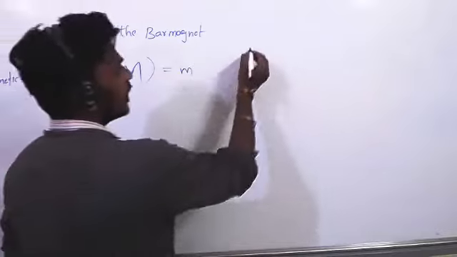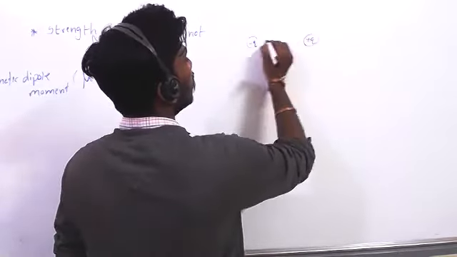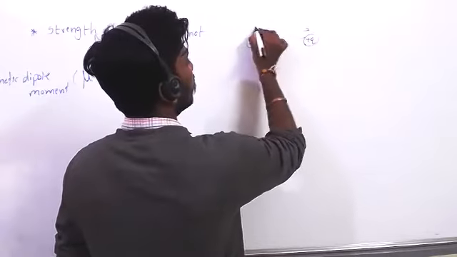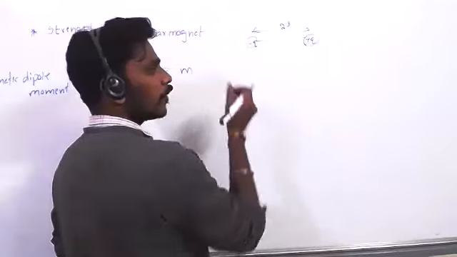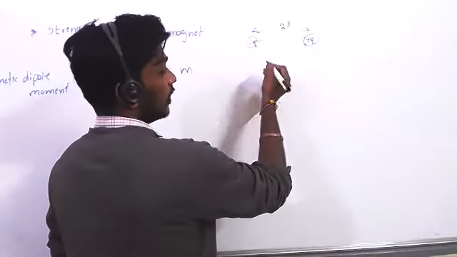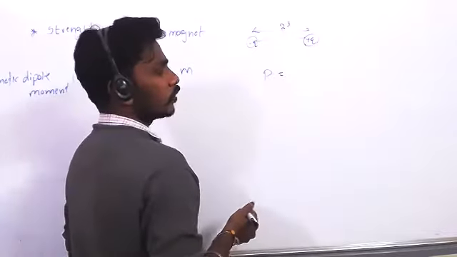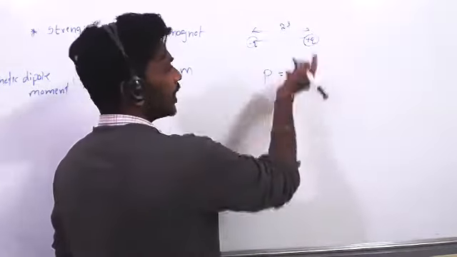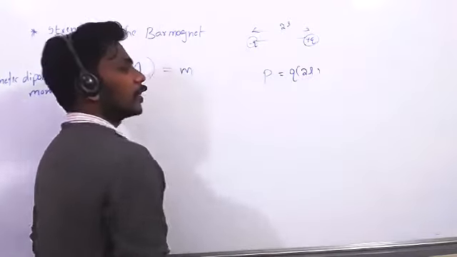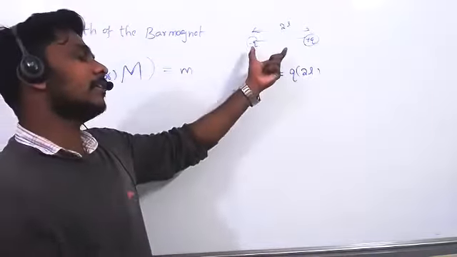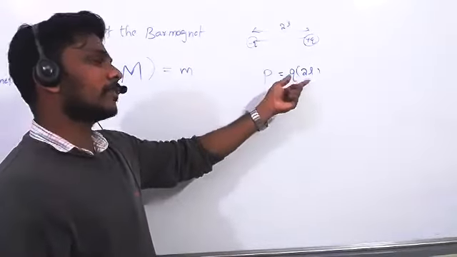Because even in electrostatics, we have taken minus q and plus q. So the length between these two will be 2l. When we discussed the topic of dipole moment, dipole moment P equals either charge into the distance between them. The product of either charge and the vector displacement between them. That's what we have given.